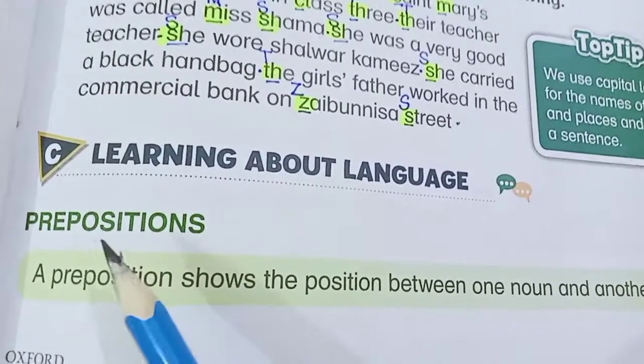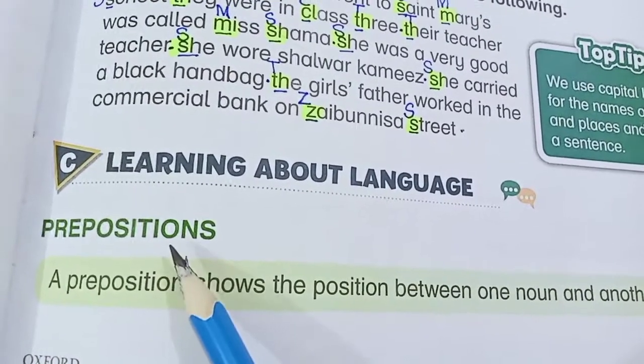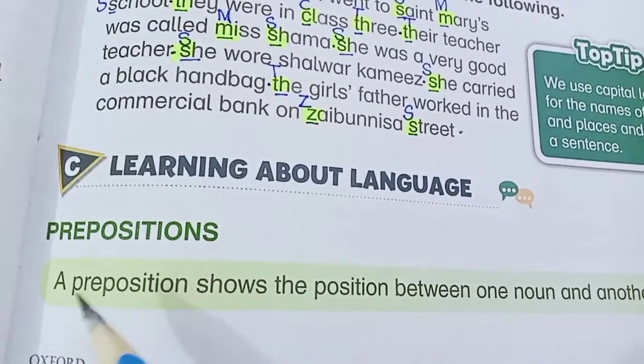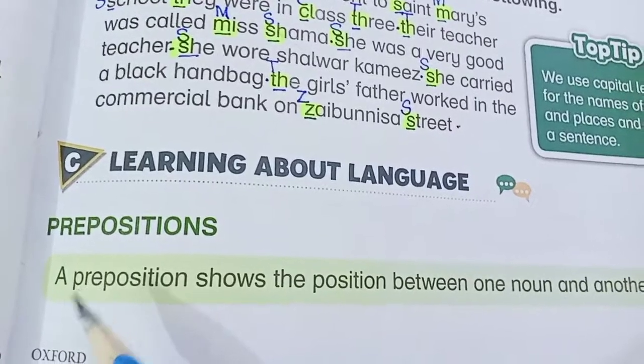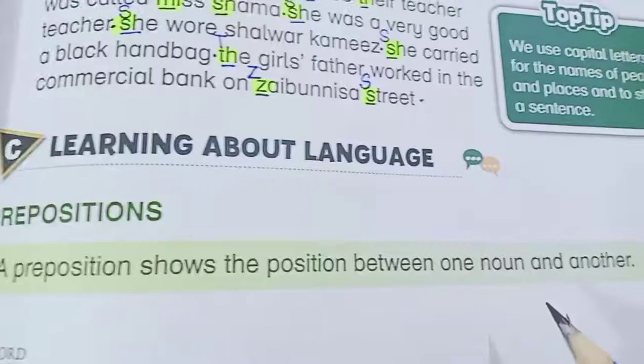You know that all the parts of speech are very much important, and prepositions are also of great importance in writing the English language. A preposition shows the position between one noun and another. So it gives the connection between two things. That is why it's a very important part of speech.